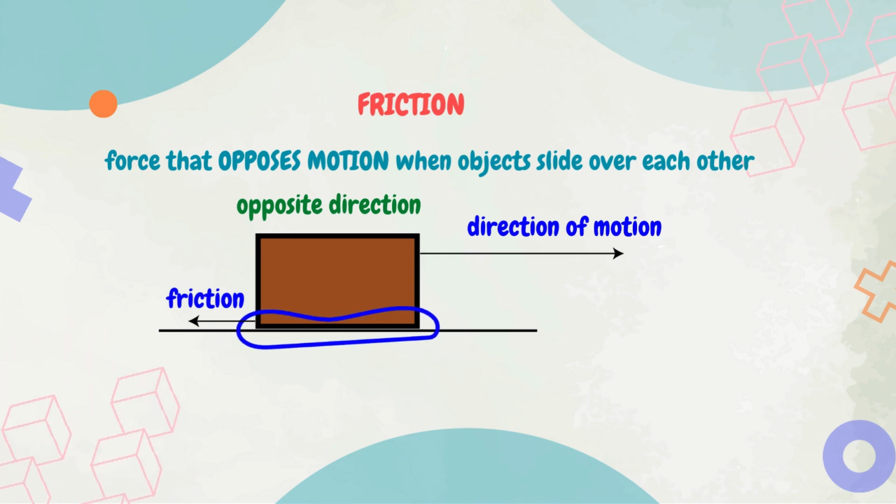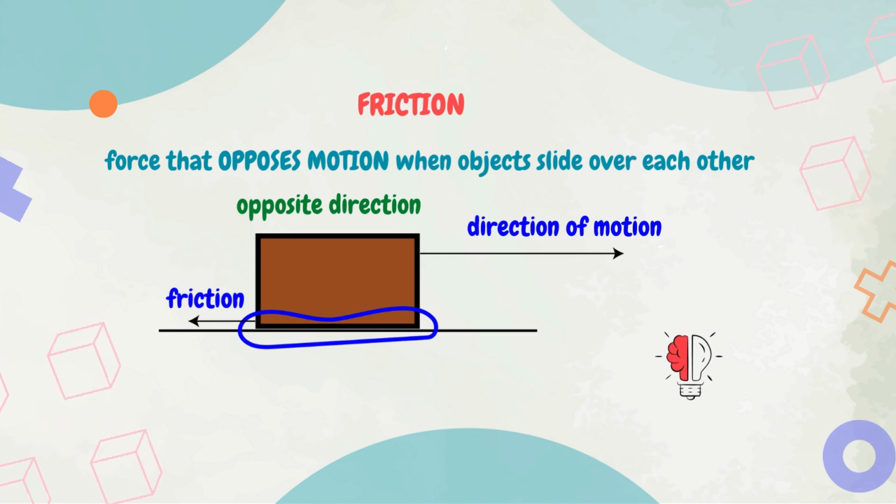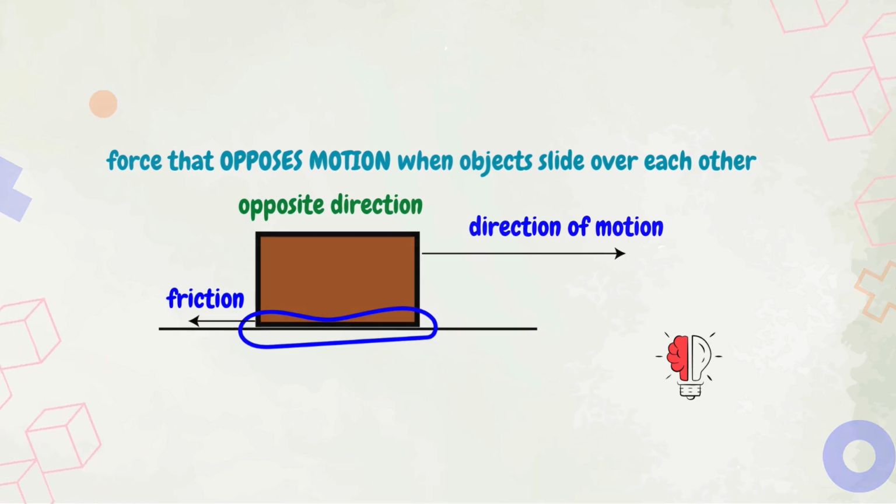Friction occurs at the point of contact. A greater friction happens on rough surfaces. The rougher the surface, the greater the amount of friction. Did you know that without friction, we wouldn't be able to light a match? The heat generated from striking the matchstick comes from, you guessed it, friction.